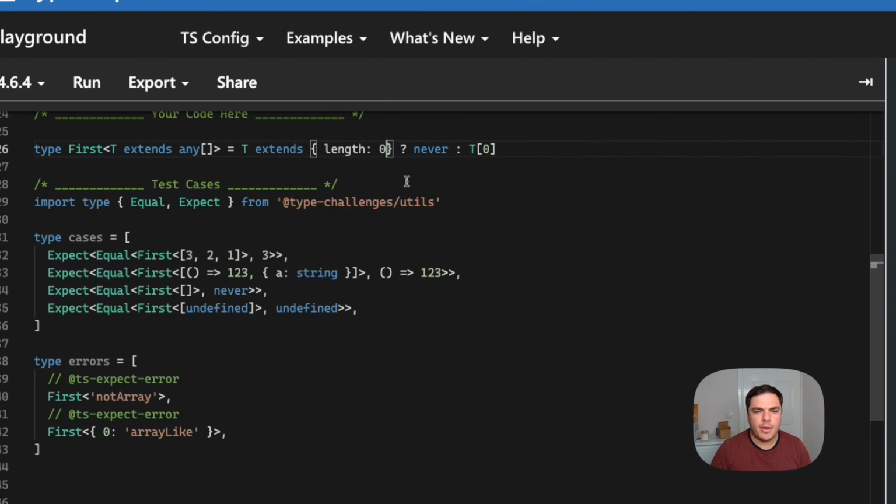And there's, I think, a few other ways you could also solve this using the infer keyword, but we won't go into those yet because they're a little bit more complicated.